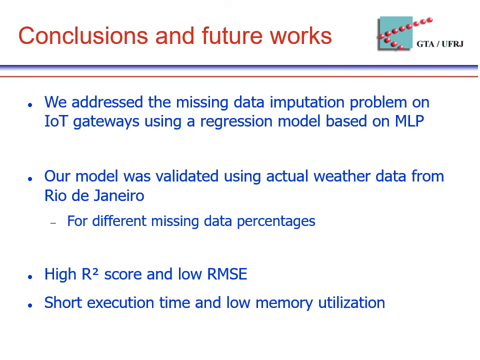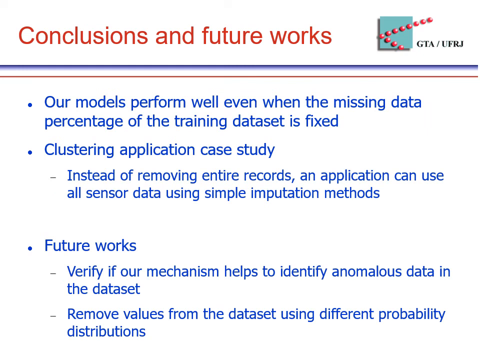In this work, we addressed the problem of inputting missing data on IoT gateways using a regression model based on multi-layer perceptron. We validated our models using actual weather data from Rio de Janeiro, considering different missing data percentages. The models present a high R-squared score and a low RMSE compared to another simple method, and have a short execution time and low memory utilization. Besides that, our models perform well even when missing data percentage of the training set is fixed. We also present a case study that confirms that an application can use all sensor measurements, since it applies simple imputation methods instead of removing entire records.